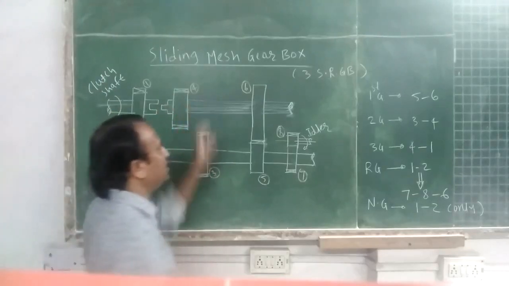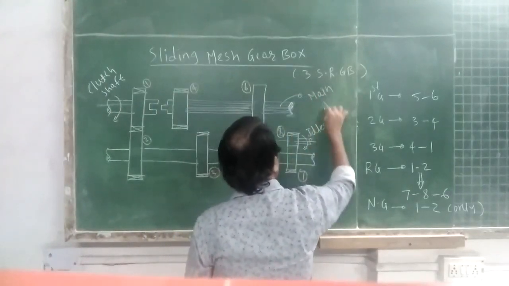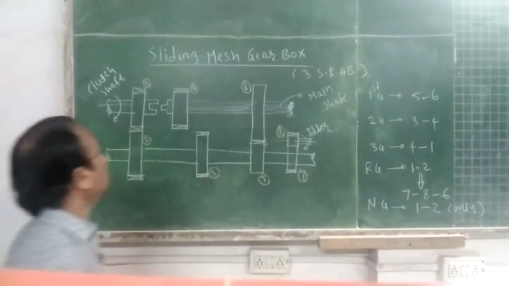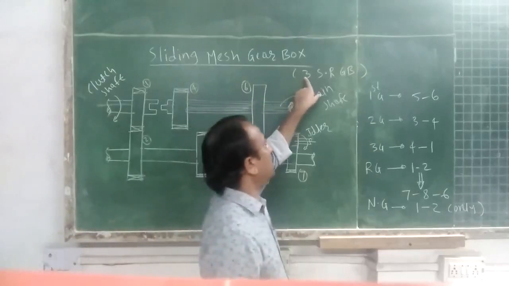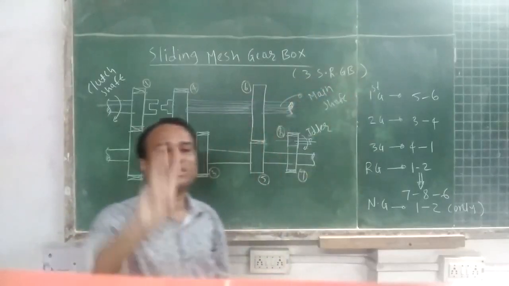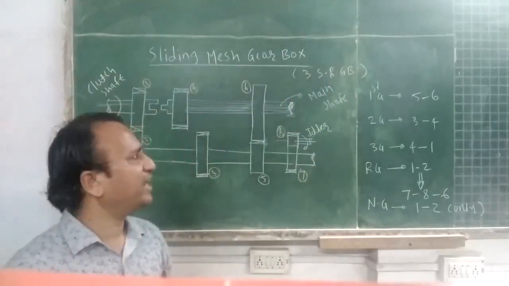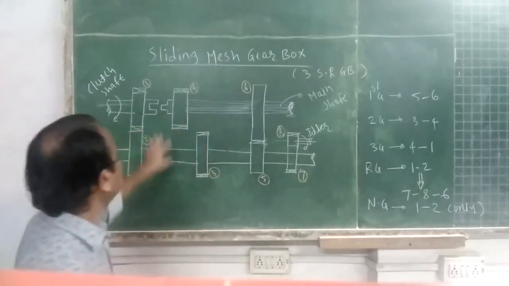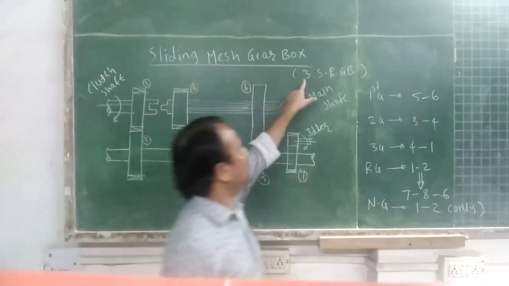So this is the main shaft of gearbox. As per our discussion is concerned, I have drawn the diagram of 3-speed sliding mesh gearbox. Only 3 speed ratios we are getting, or 3 varying speeds we are getting, or 3 velocity ratios we are getting. So vehicle will get 3 different speeds.